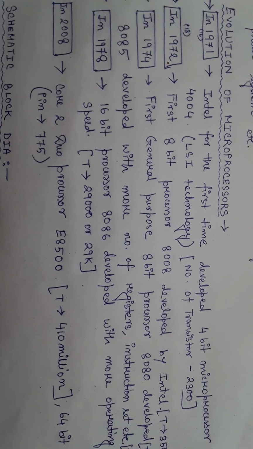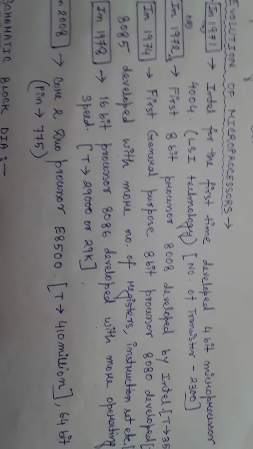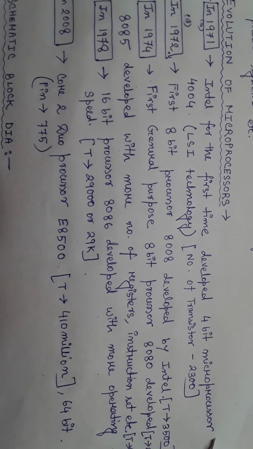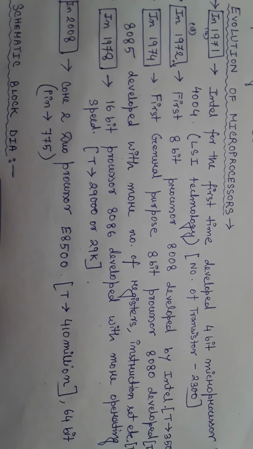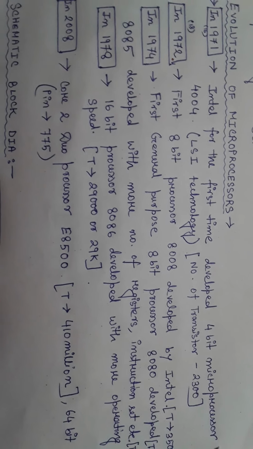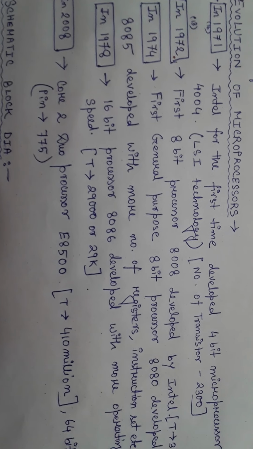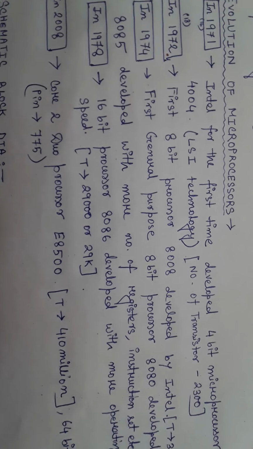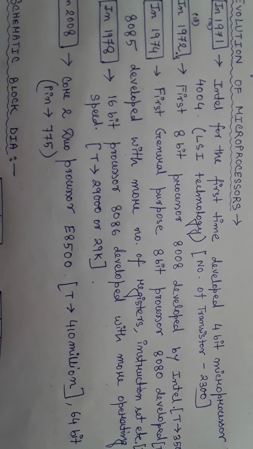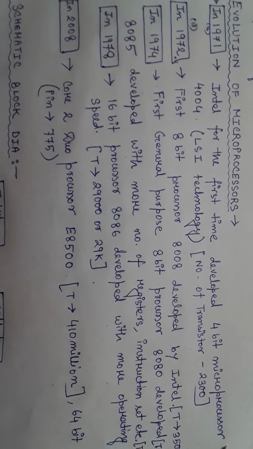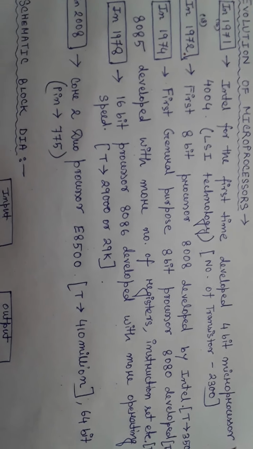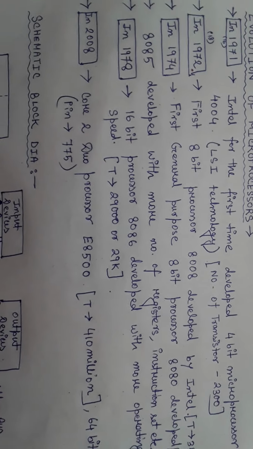Now in the year 1972 Intel developed the first 8-bit processor, with 3500 transistors. Now this 8008 8-bit processor has 18 pins, and the previous 4004 processor had 16 pins. So here you can see the number of transistors is enhanced in the 8008 from the 4004. That means the features are also increasing. So the number of transistors is more, features are more, and the number of pins is also more.